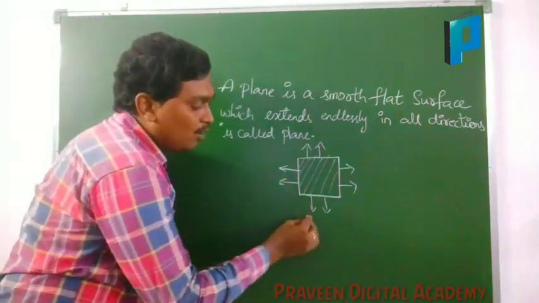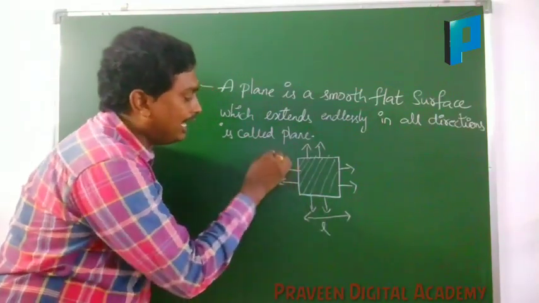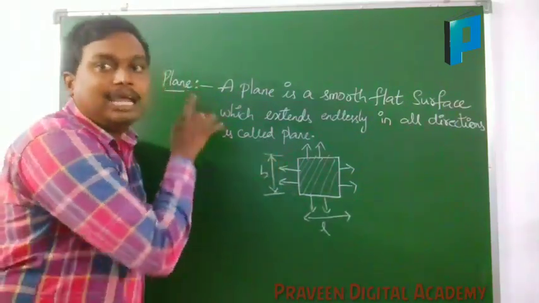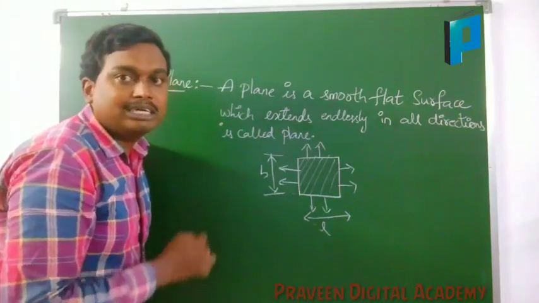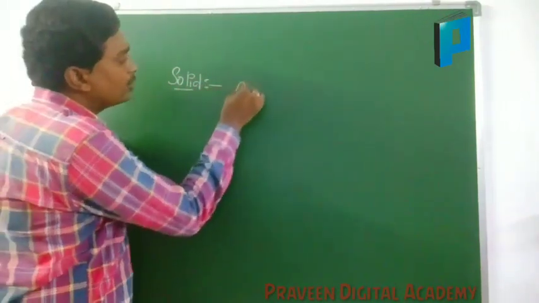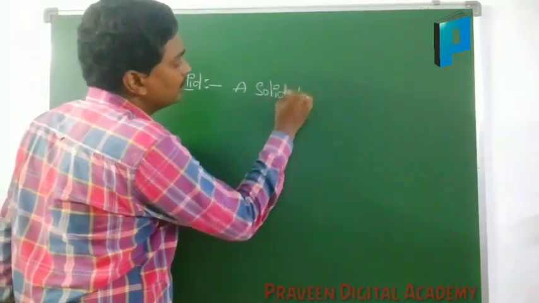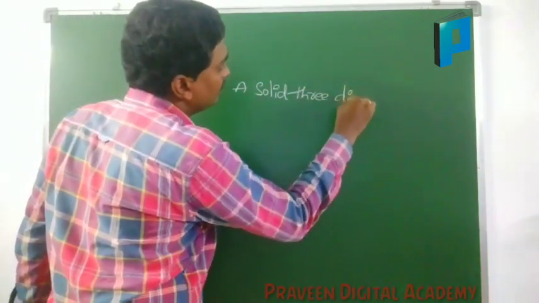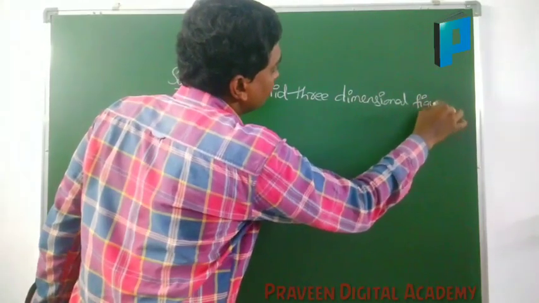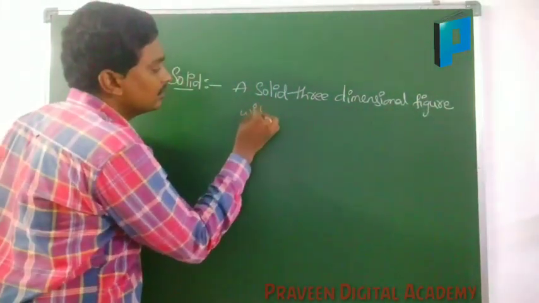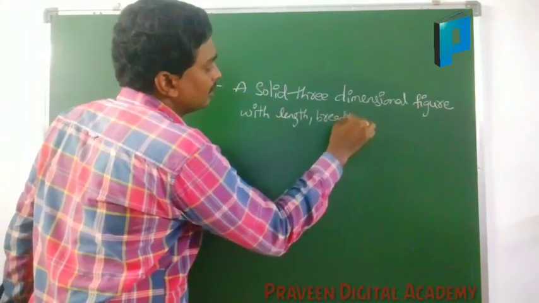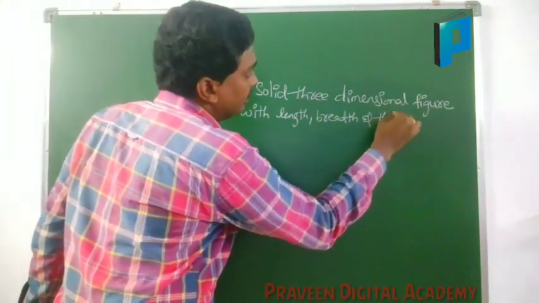Here a plane will have length and breadth, but a plane will not have thickness. Solid: a solid is a three-dimensional figure with length, breadth and thickness.